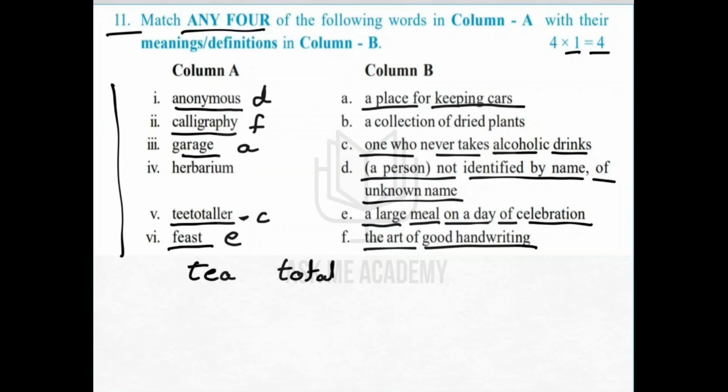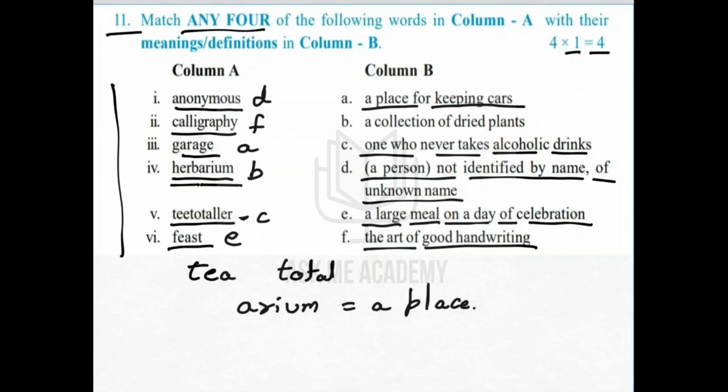Now only one word is left, which is herbarium, and that is option B. But how to remember this? I am breaking this into two parts: herb and arium. What is arium? Arium means a place. What is herb?